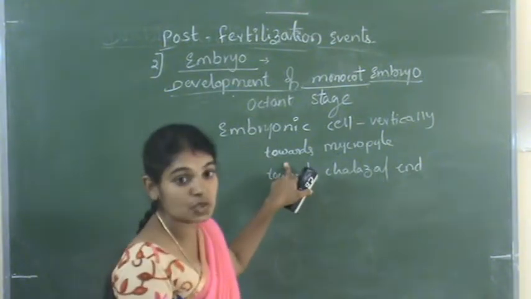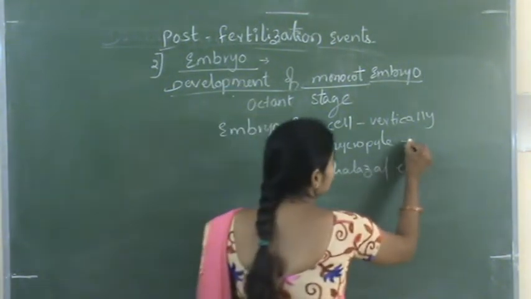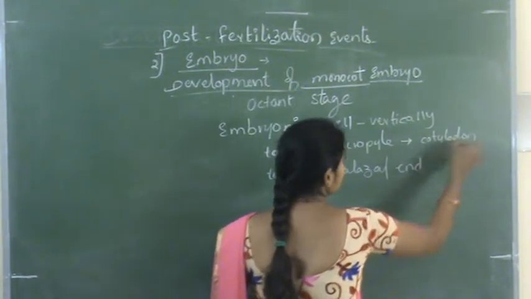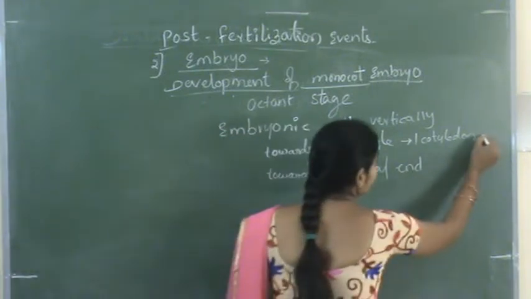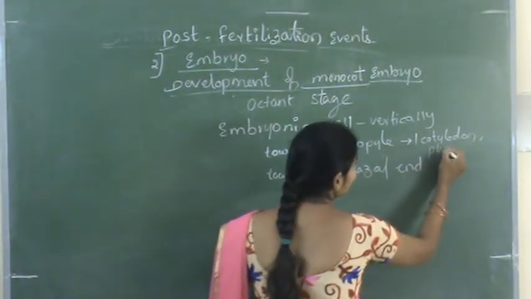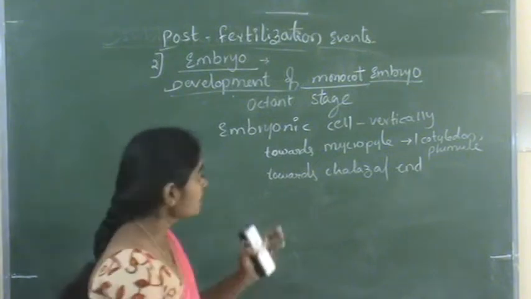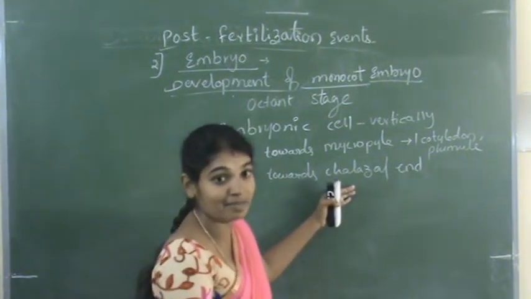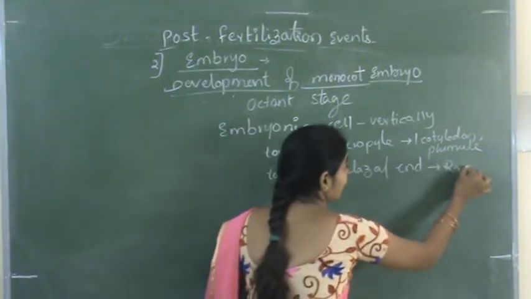The cell towards the micropyle end develops into a cotyledon, a single cotyledon. So here only one cotyledon and one plumule develop. The cell towards the chalazal end develops into the radicle.